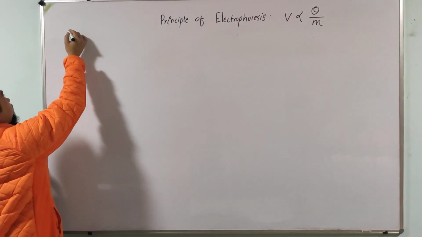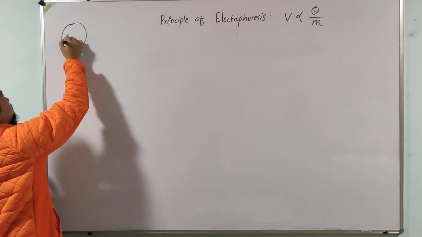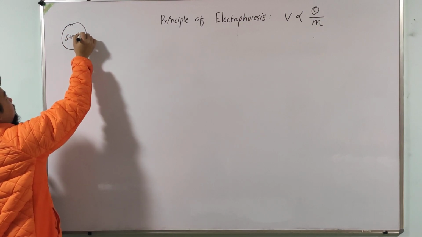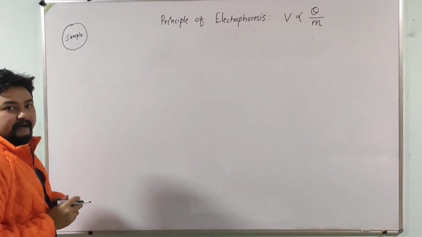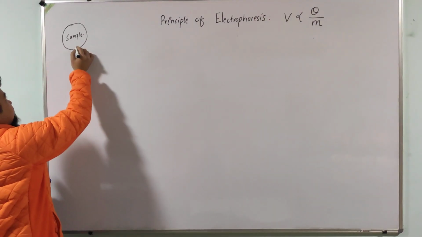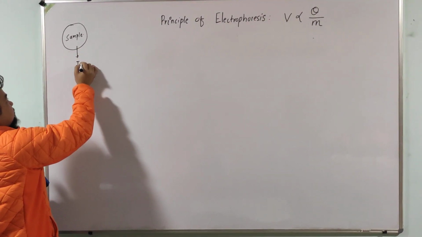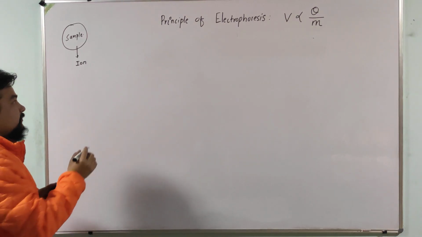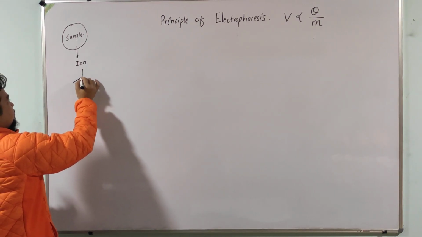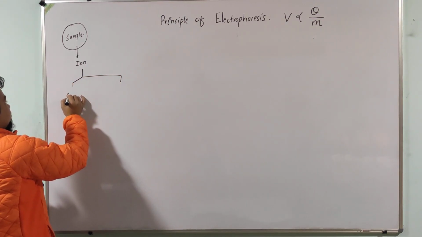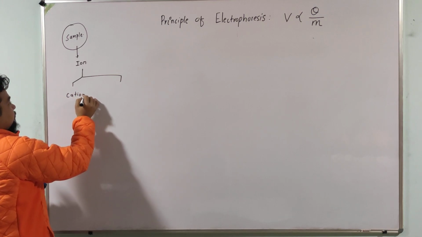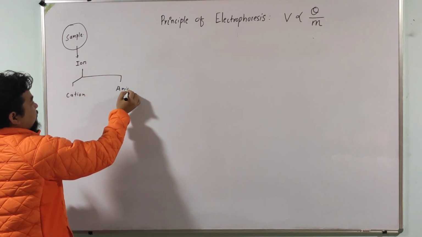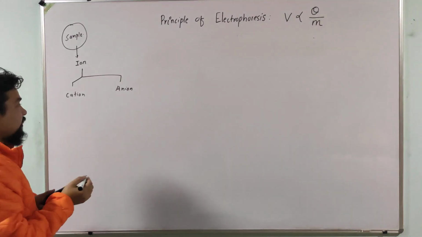Suppose here we have a sample and the sample contains charged particles, and the charged particles are ions. Okay, the ion can be a cation or an anion.